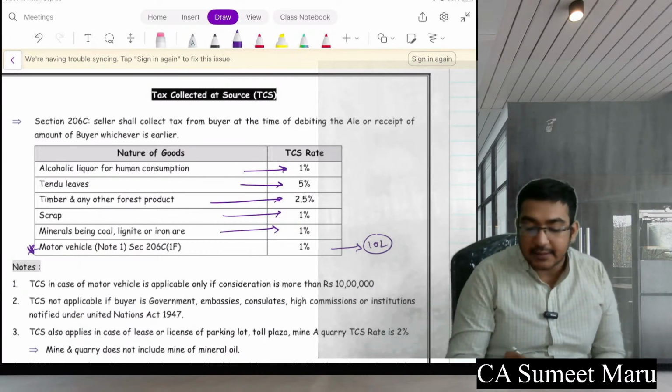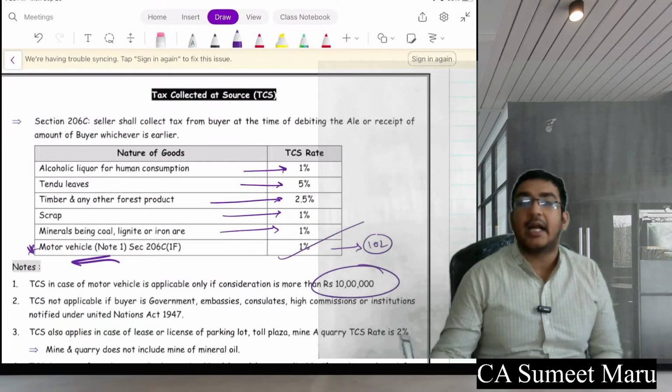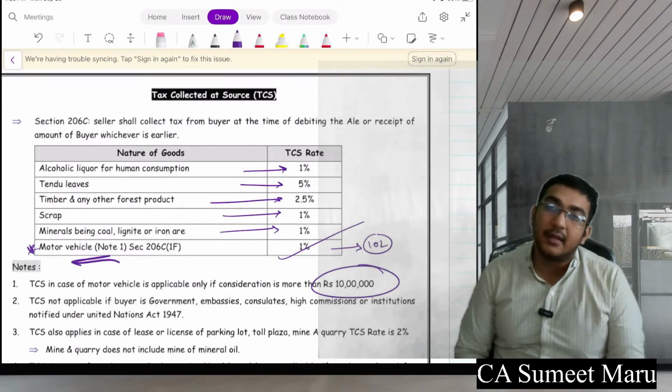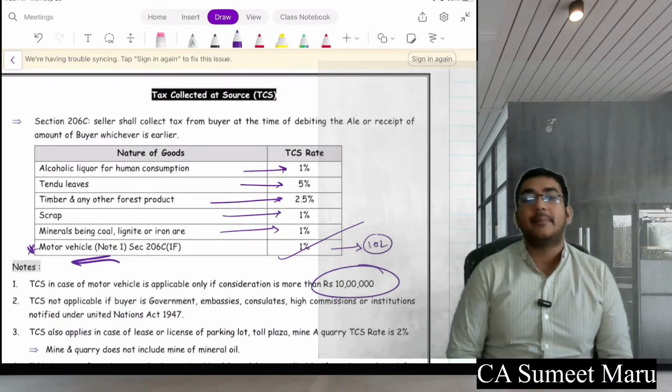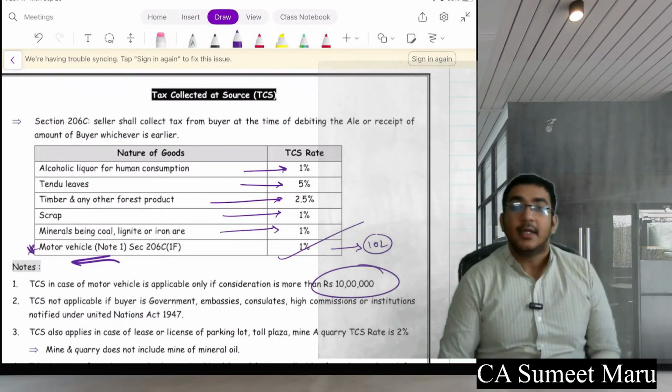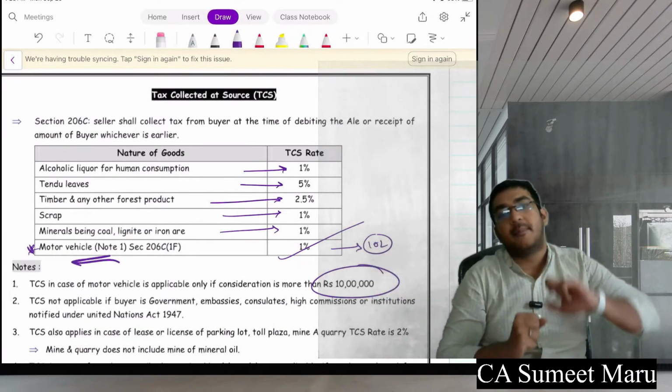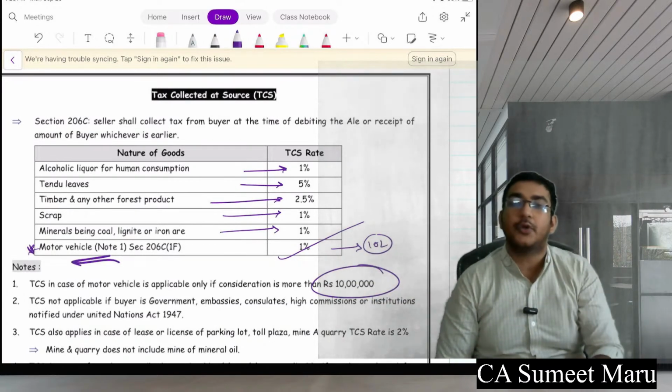So if the vehicle is above 10 lakhs, this has to be done at 1%. So if you are going to purchase a vehicle above 10 lakhs, say you went to purchase a Honda City worth 15 lakh rupees, the showroom will ask you for 1% extra amount and he will pay it to the government, and it will reflect on your PAN.